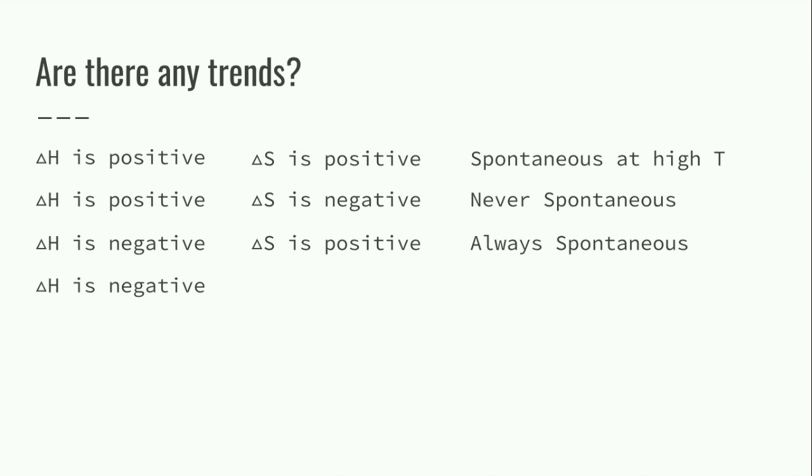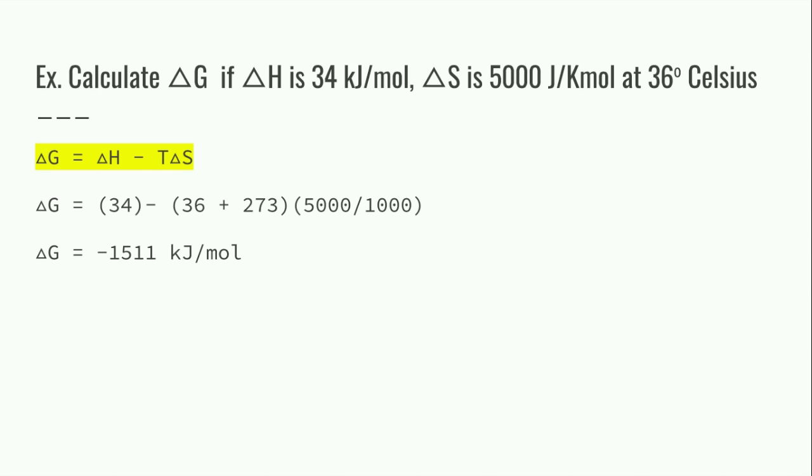But if your delta H is negative, so you have an exothermic reaction, and your delta S is negative, so you have a lot more order than disorder, then it's only going to be spontaneous at low temperatures. These are trends you could probably reason out or you could memorize, up to you. So let's work out a problem.